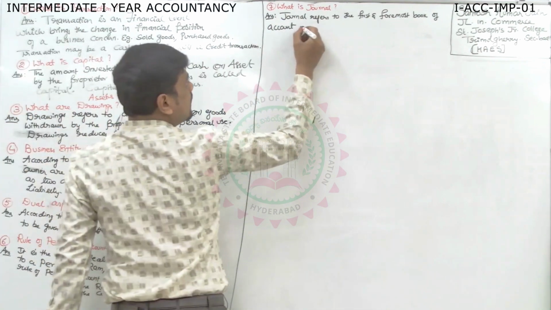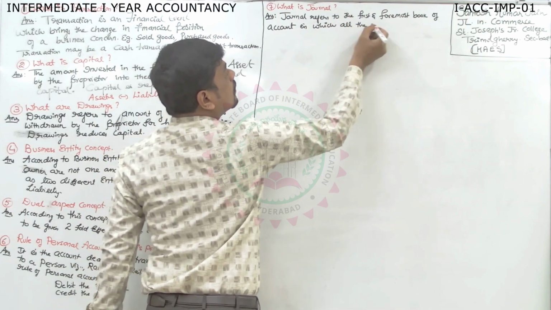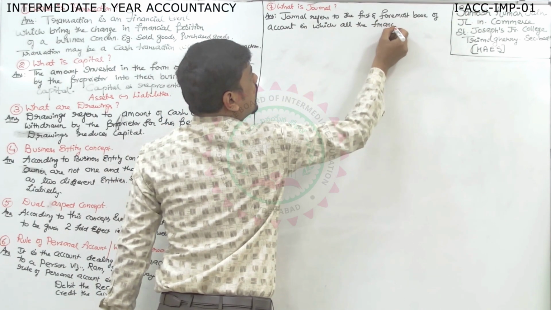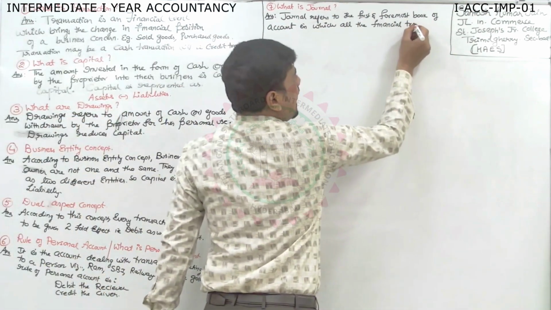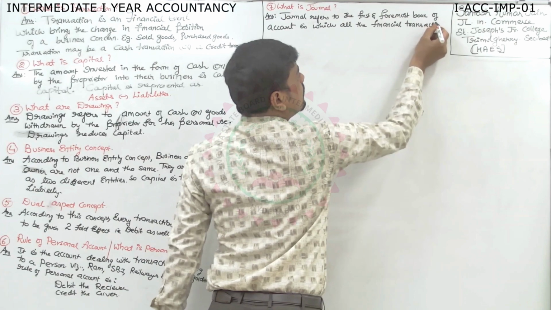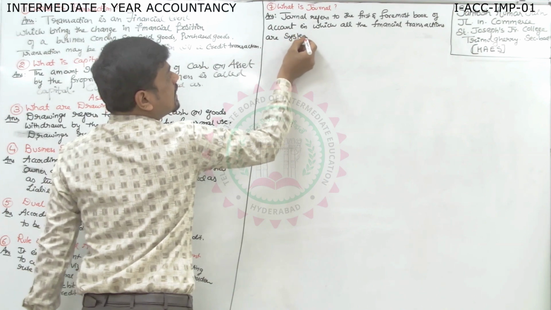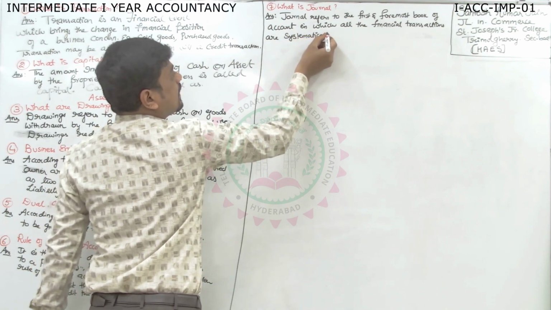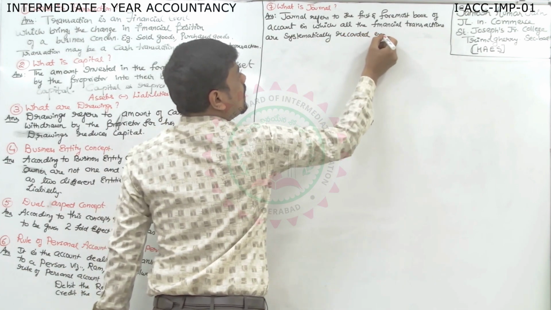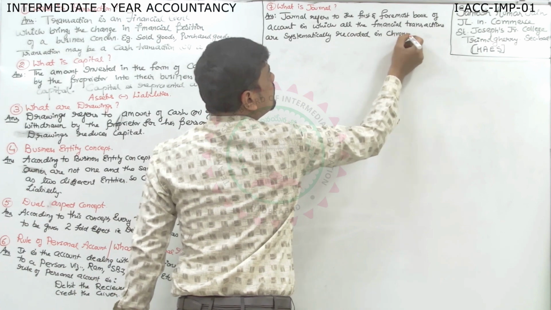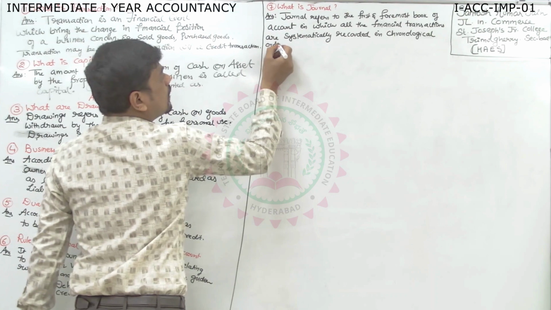In which all the financial, you can write monetary also, transactions are systematically recorded in chronological order.